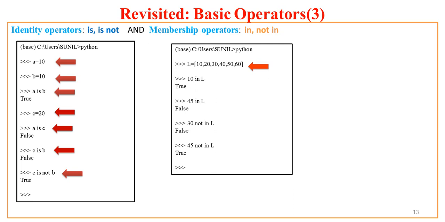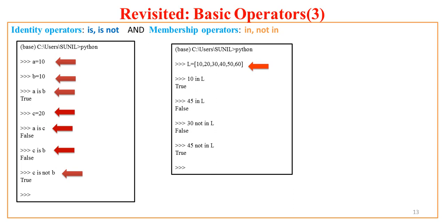We will have a dedicated lecture for each of these collections: list, sets, dictionary, and a few more collections like tuples. Fine. So for now we have a list, and I want to test whether a member outside the list is present in the list or not.